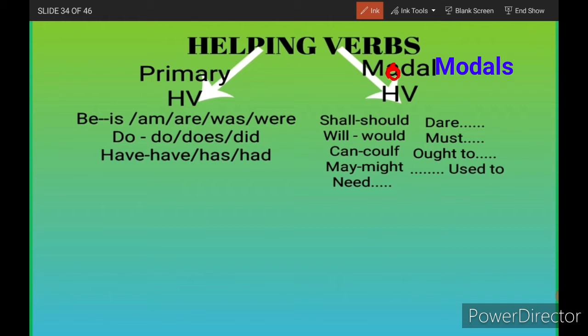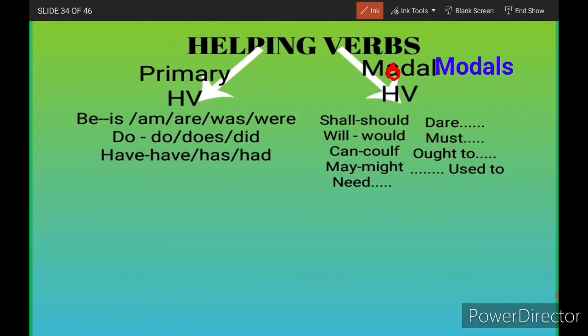Primary helping verbs: is, am, are in the present tense, was, were in the past tense. Do, does in the present tense, did in the past tense. Have, has in the present tense, had in the past tense.